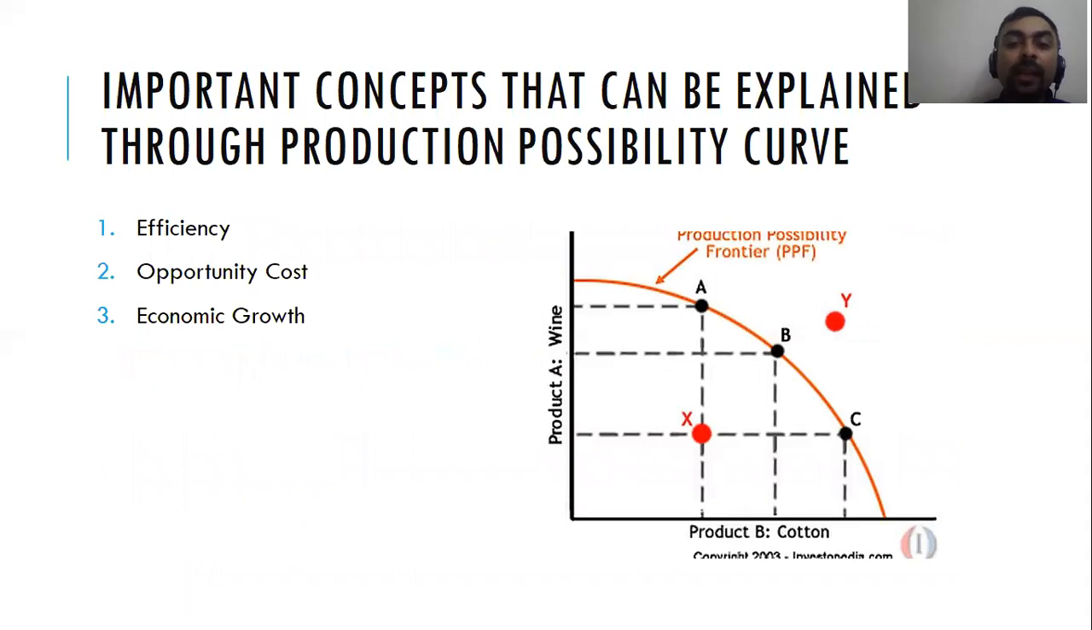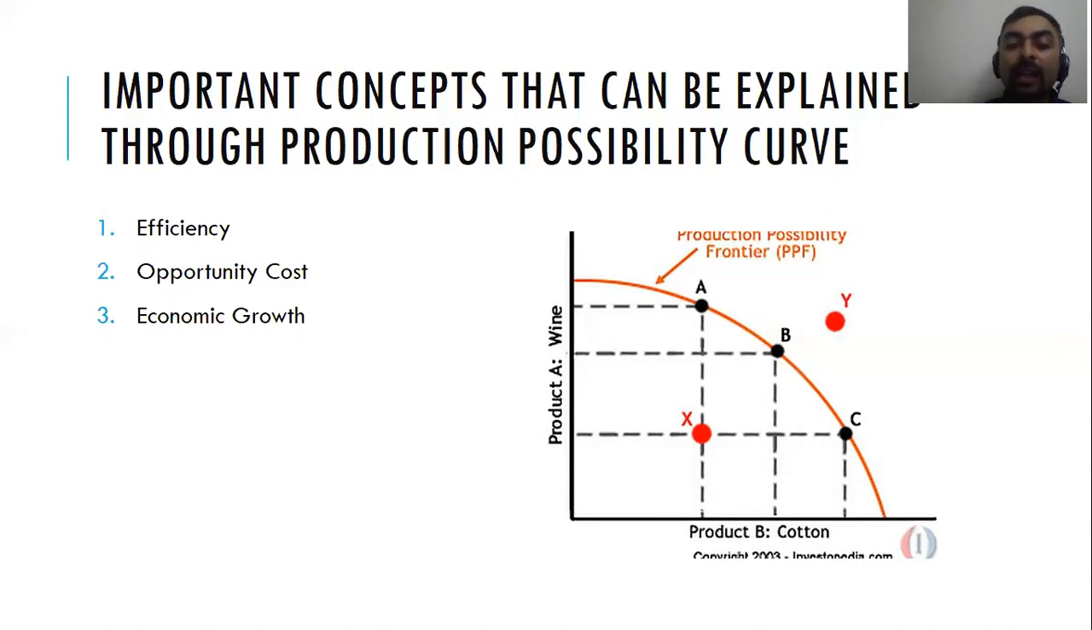Important concepts that can be explained through the production possibility curve. Now we have a production possibility curve in front of us. The concepts that we can explain through this are three important economic concepts. Number one is efficiency. Let's say this curve, which has points A, B, and C, is your production possibility curve. So you can produce maximum on this curve. If you are producing at point X, with cotton and wine, let's say, then you are wasting a lot of resources because you can produce up to point B, A, or C. So you have the problem of inefficiency.